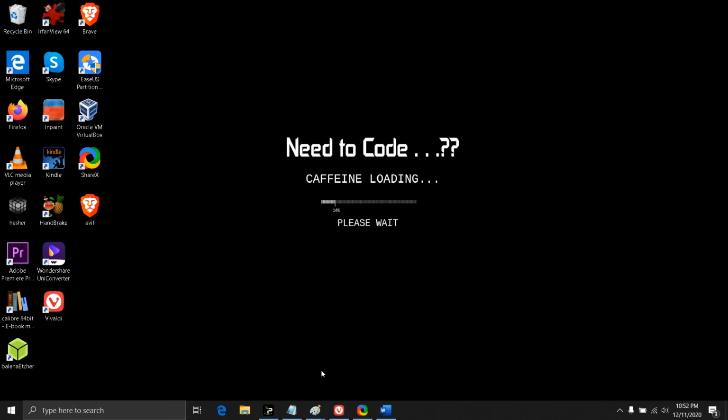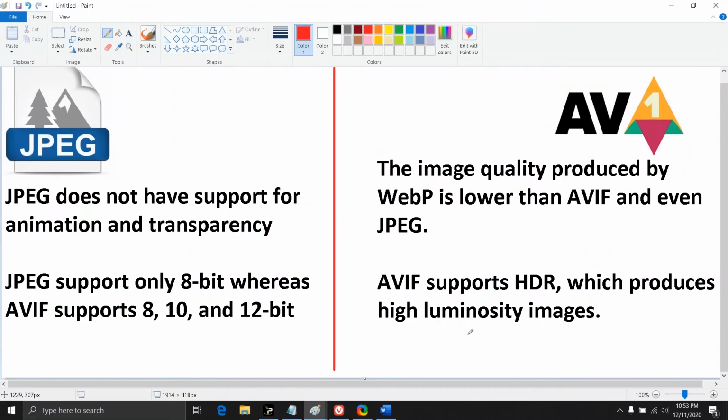Now let's talk about the features of the AVIF image format. Let's compare AVIF. First we're going to compare JPEG with the AVIF file format. The image quality produced by JPEG is lower than AVIF. The first point is that JPEG doesn't support animation and transparency, while AVIF does. JPEG supports only 8-bit color depth, whereas AVIF supports 8, 10 and even 12-bit color depth.